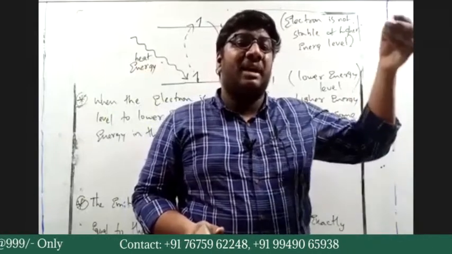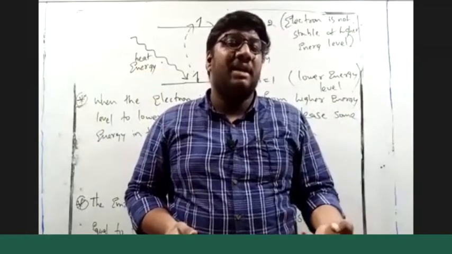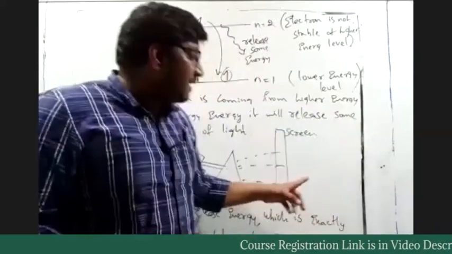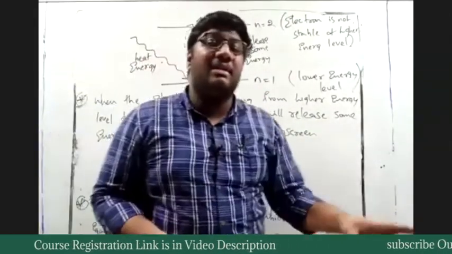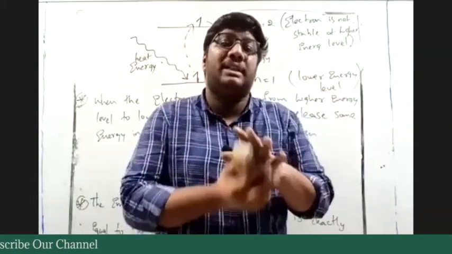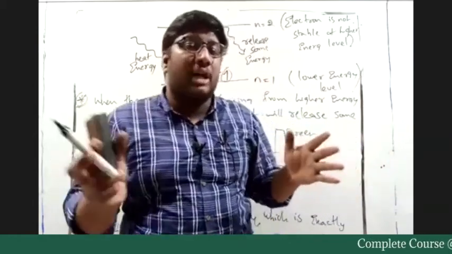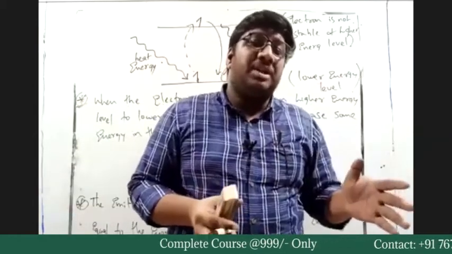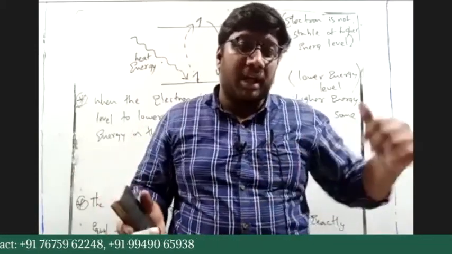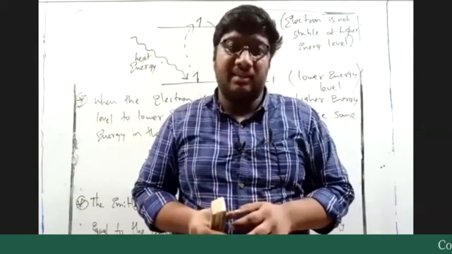So whenever the electron comes from higher energy to lower energy, it has some wavelength, which means some color will be observed on the screen, and the screen on the whole will be dark. Earlier in the absorption spectrum, colors from VIBGYOR to red were present, with dark spaces in between. But now everything is dark, and in between we have colored lines. That's all.